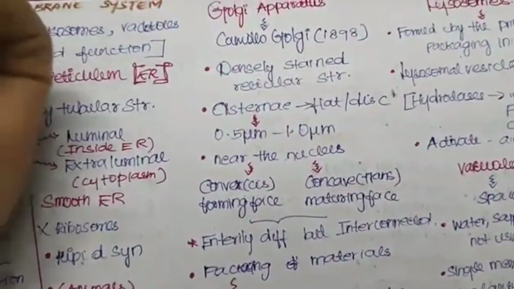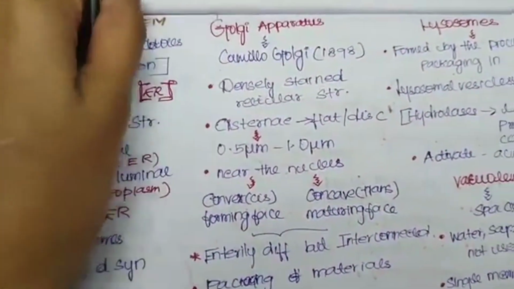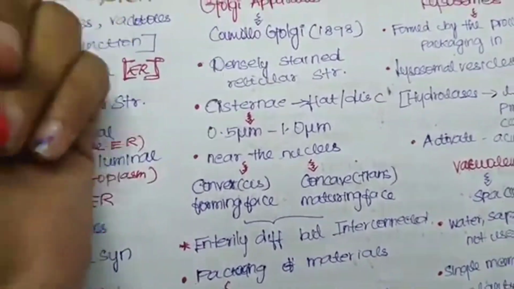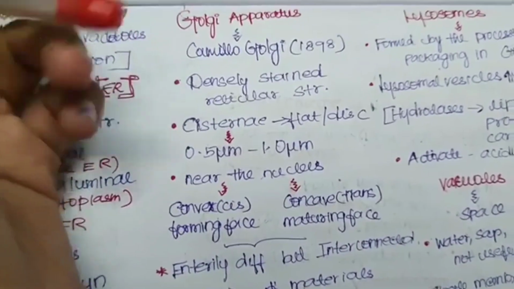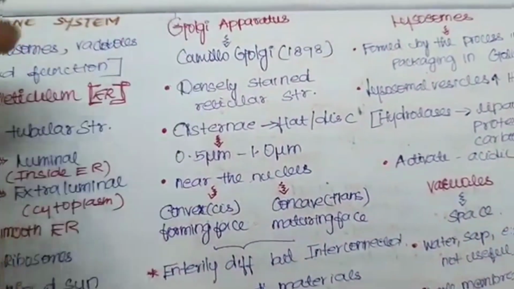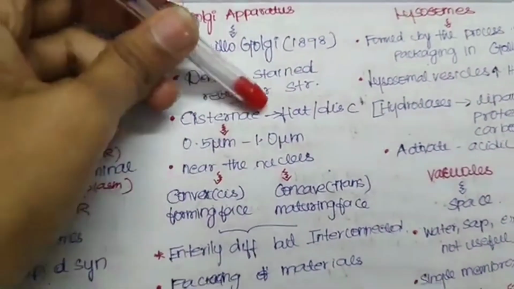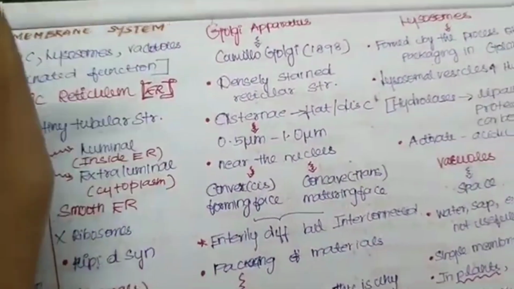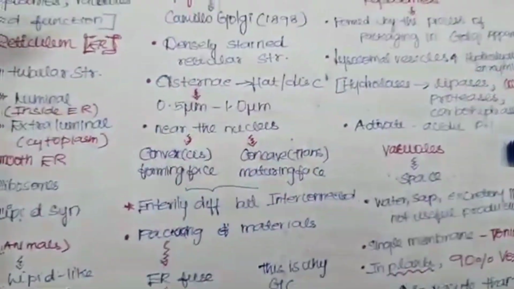Now we will talk about the Golgi apparatus. It is named after Camillo Golgi because he is the one who first observed this material. These are generally densely stained reticular structures, whereas the endoplasmic reticulum consists of tiny tubular structures. So these are the differences in shape between the organelles.